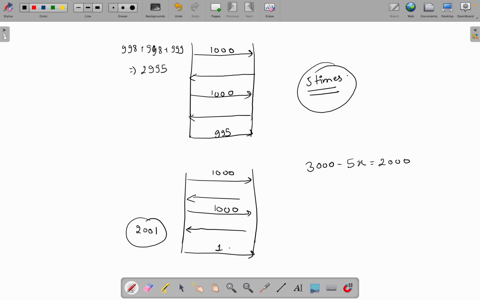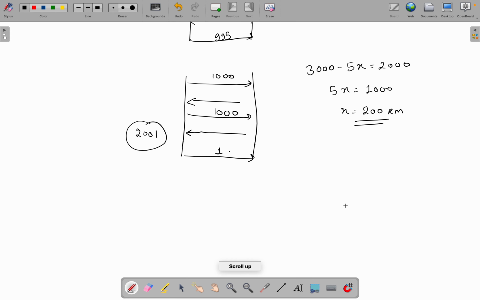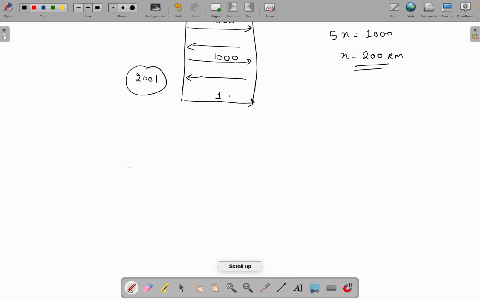So we can find the value of x as 5x equals 1000. So x will be equal to 200 kilometers. So what does this mean? Let me show you. It means that from here, which is 0 kilometers, until here, this is 1000 kilometers.